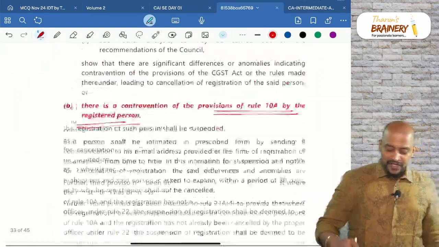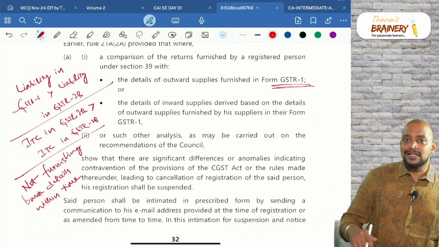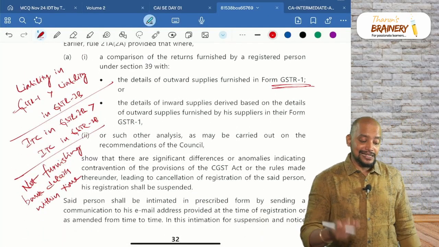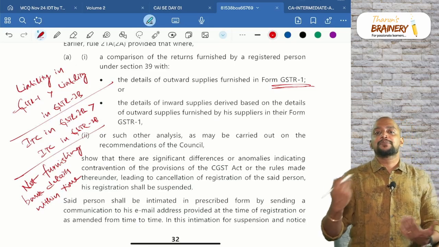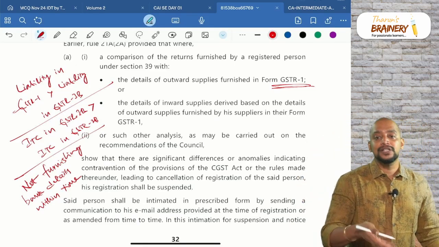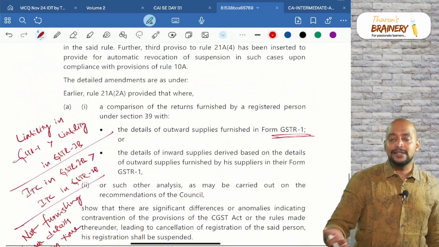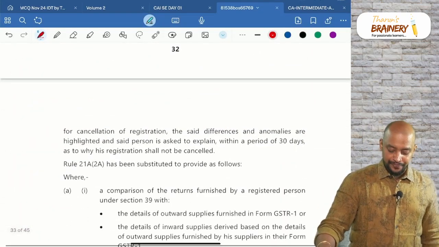Which means there won't be like automatically the registration will be suspended, and these are the reasons for suspension of registration. There are many reasons for suspension of registration. These are also the reasons now for suspension of registration. Moreover, it is like system based suspension of registration.